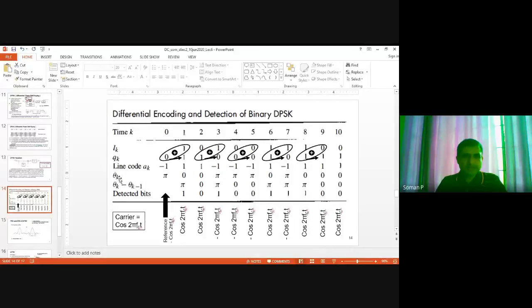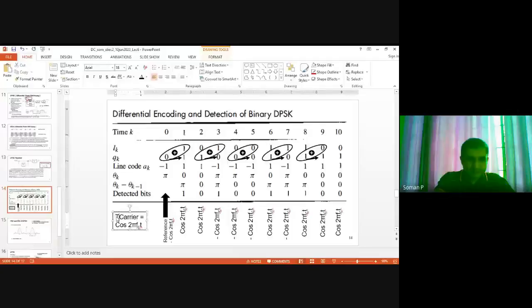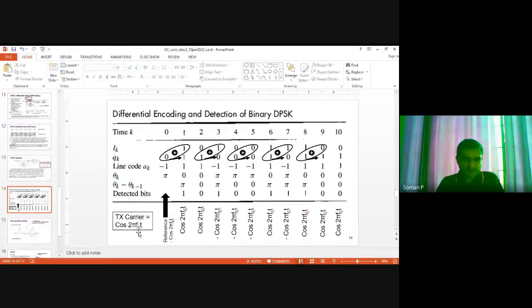This theta k represents the phase difference with respect to the original Tx carrier. At the transmitter, the carrier used is cos 2 pi fct. So this theta k represents the phase difference from the carrier. So here it is pi, that is 180 degrees, because minus cos 2 pi fct is sent.